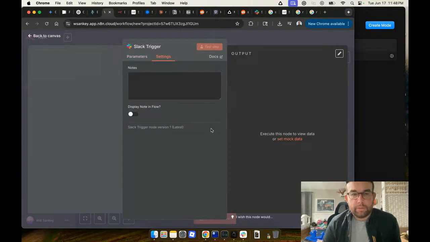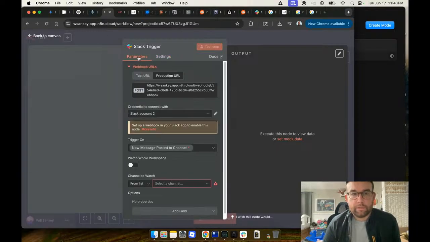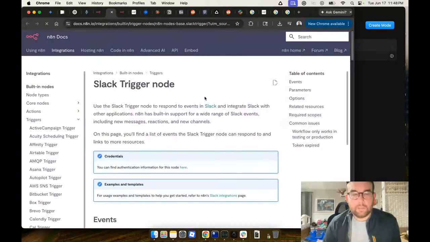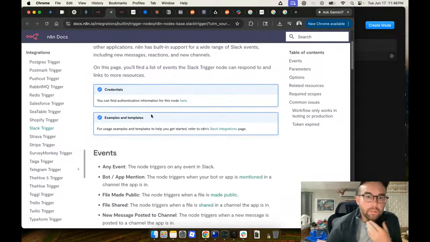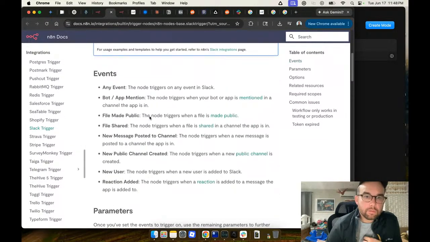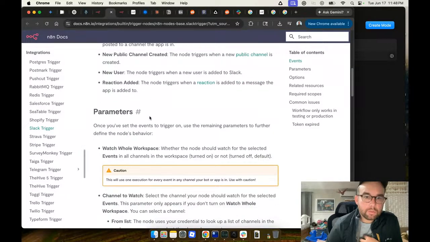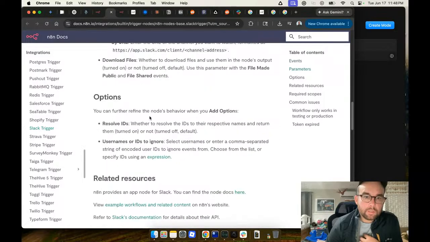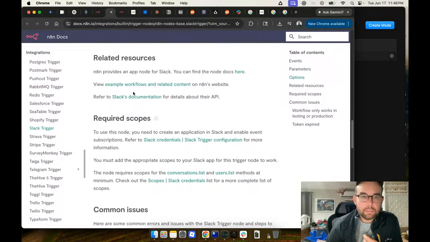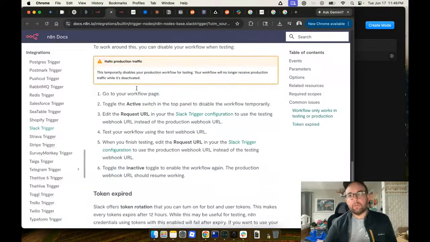Well, shoot. Displaying Slack trigger node. Can read the docs here. Slack trigger node. Any event. New message posted. Once you set use watch options. Damn, I don't know how to do this.